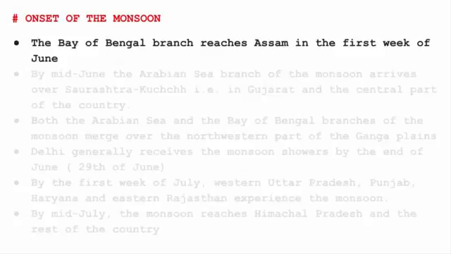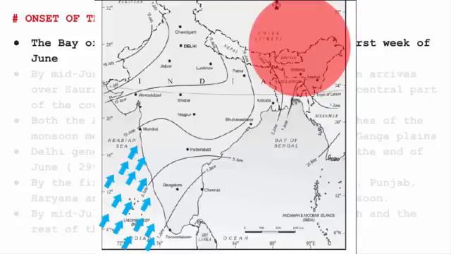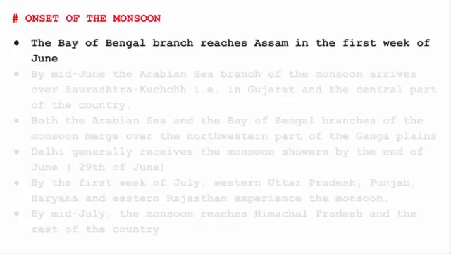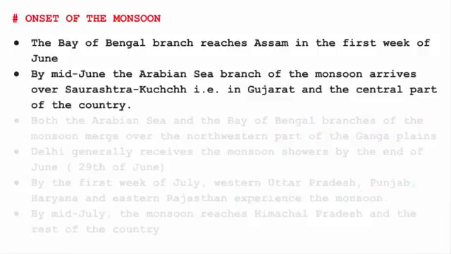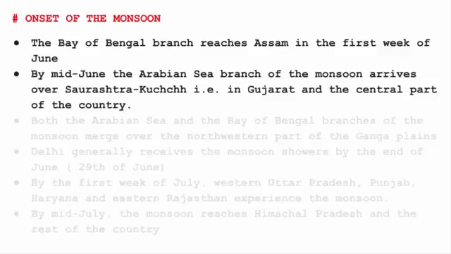Now try to understand this. The monsoon wind comes from the southwestern region, so the diagonally opposite side is the northeastern region. Therefore, in the first week of June, the Bay of Bengal branch reaches Assam and it starts raining in Assam. So till now we have seen that on 1st of June it rains in Kerala and then it goes straight to Assam. Then exactly on the 10th of June it rains in Mumbai, and then by mid-June the Arabian Sea branch of the monsoon arrives over the Saurashtra Kutch region, which is in Gujarat, and the central part of the country.